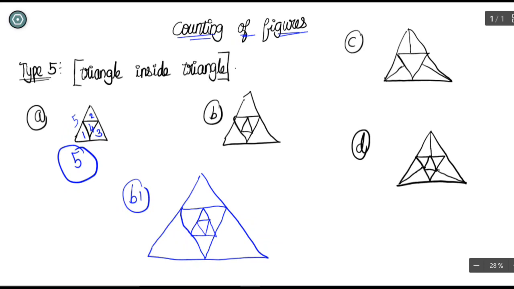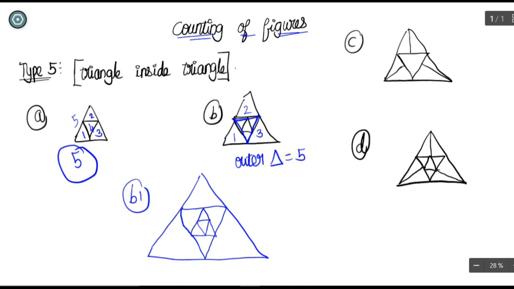So the trick here is, you just divide this into 2 parts first. Just forget this inner triangle first. Just count the outer triangle. You will get it as 1, 2, 3. The total big triangle 4, and this triangle is 5. So outer triangle is 5.